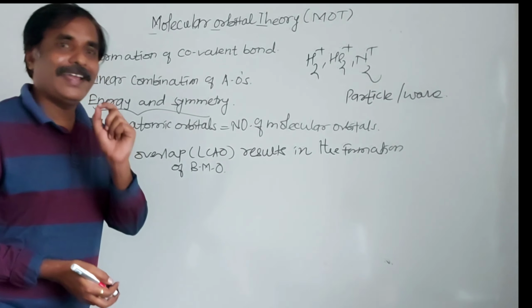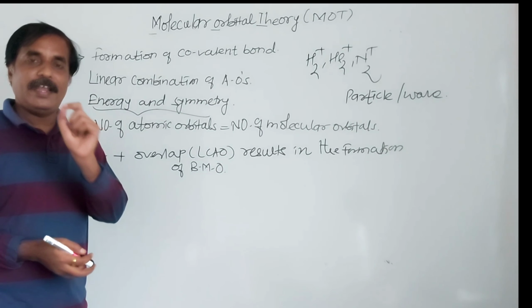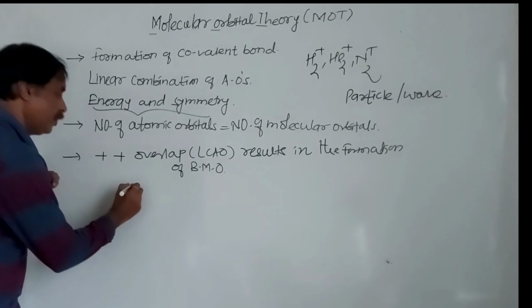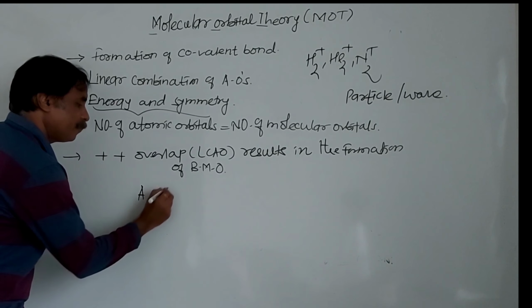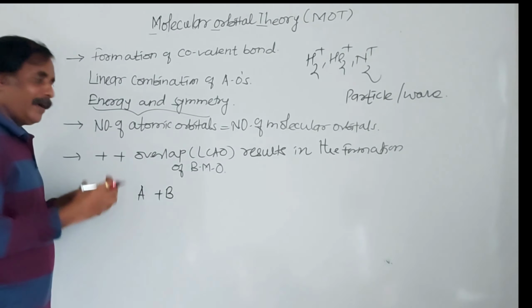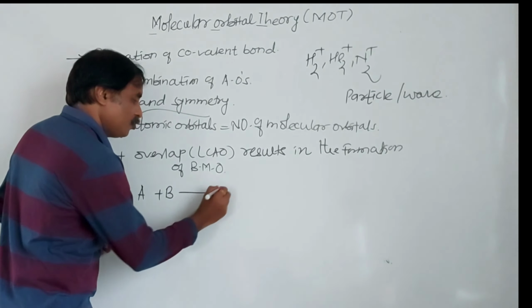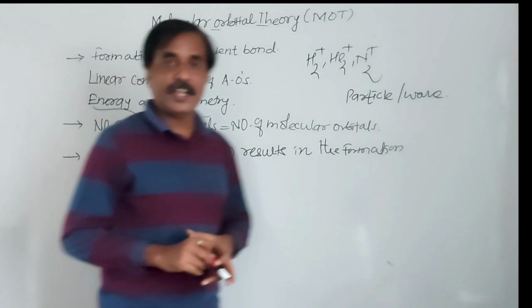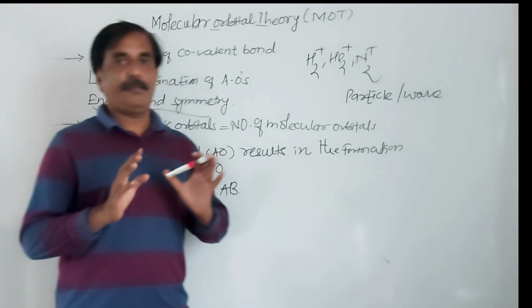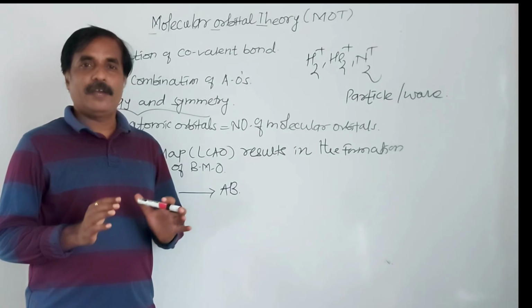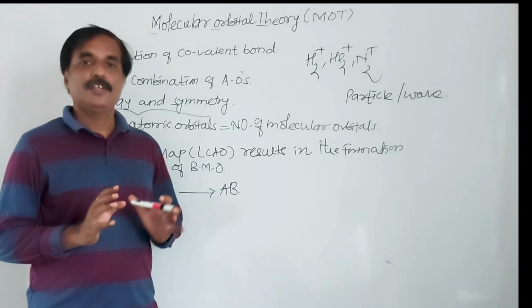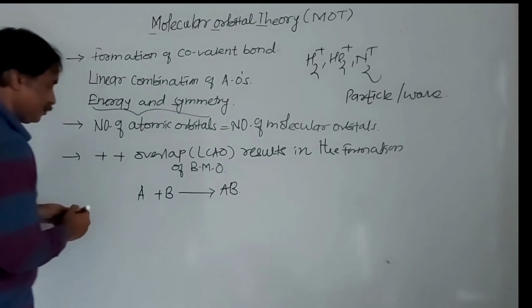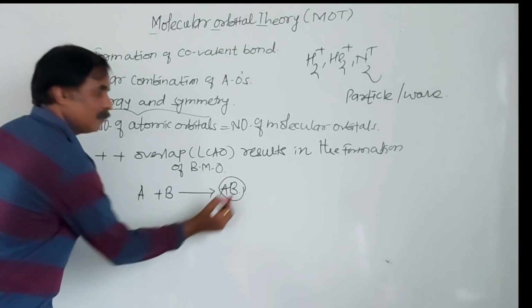For this, I will take atom A and atom B. When they combine together, suppose it gives AB. Remember, we have to consider the wave nature of an atom, not the particle nature, here. So we can write, here it is the AB molecule.